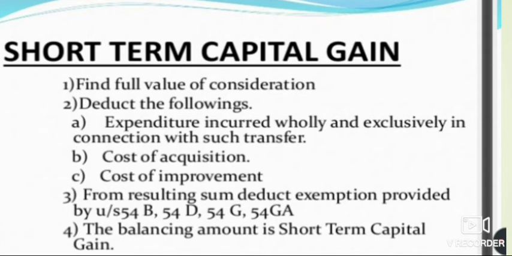The reason being this, that because it's short-term, so it must be purchased in the same year within 12 months. So we don't need to index the cost of acquisition. Then from the resulting amount, we have to deduct the exemption provided by section 54B or D. Then the balancing amount will be the short-term capital gain.